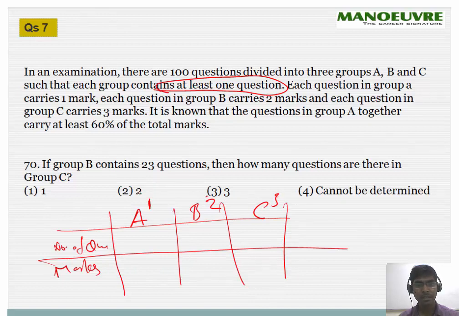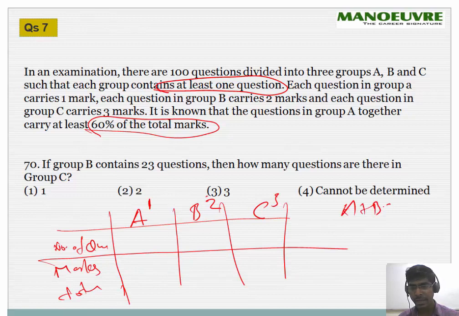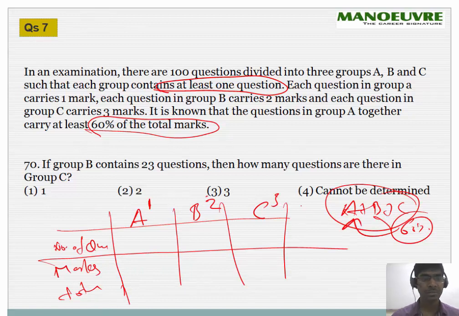If group C carries 3 marks, it is known that questions in group A together carry at least 60% of total marks. So whatever your total marks will be, which will include A, B and C, a total of 60% has to be with A. This is the question.